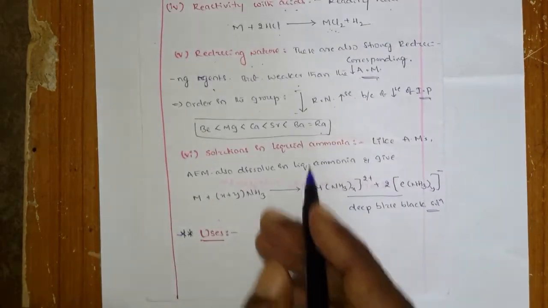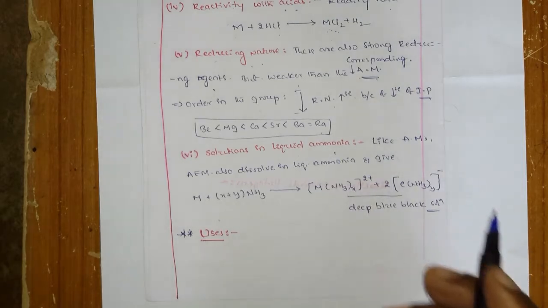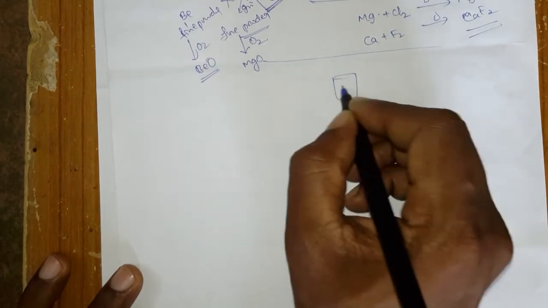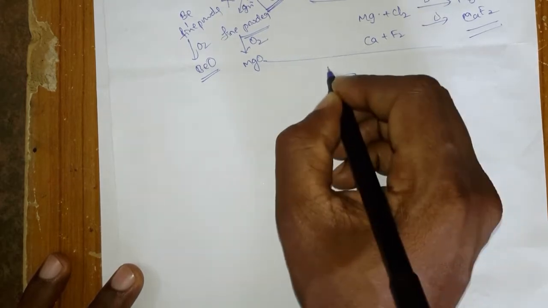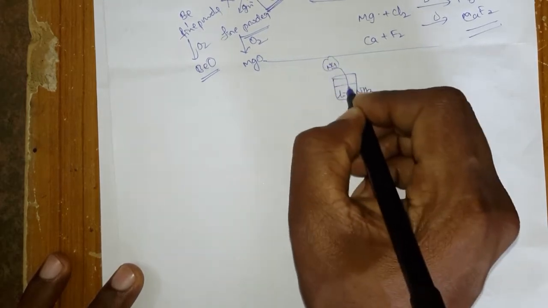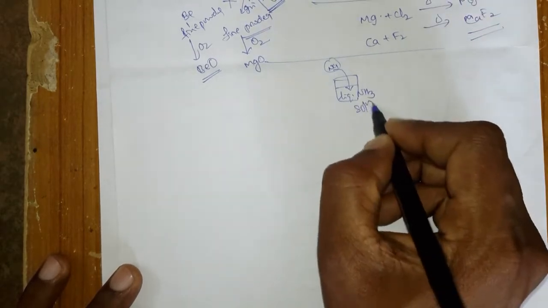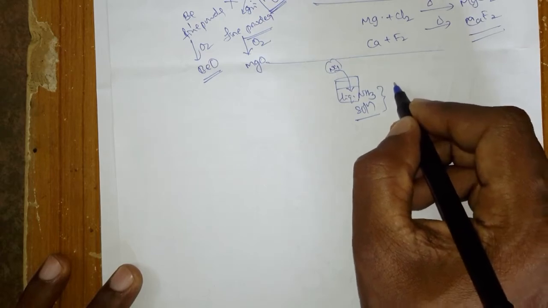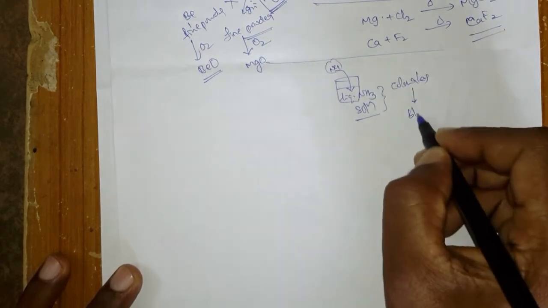And the next one is solutions in liquid ammonia. What we discussed in the first group of elements, when you place a piece of metal in liquid ammonia, suppose some sodium, a little amount of sodium in the liquid ammonia solution, what will happen? The liquid ammonia solution color will change from colorless to blue color, right?